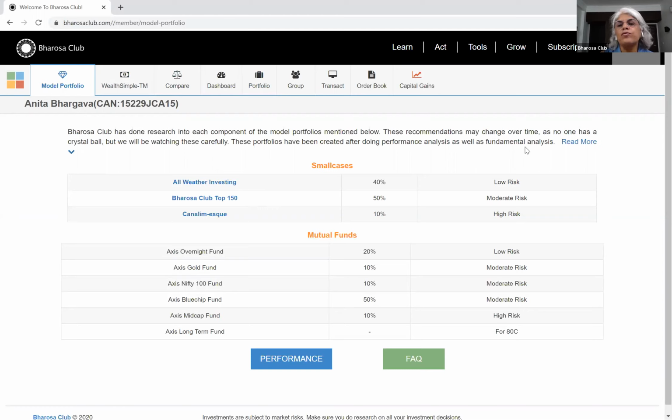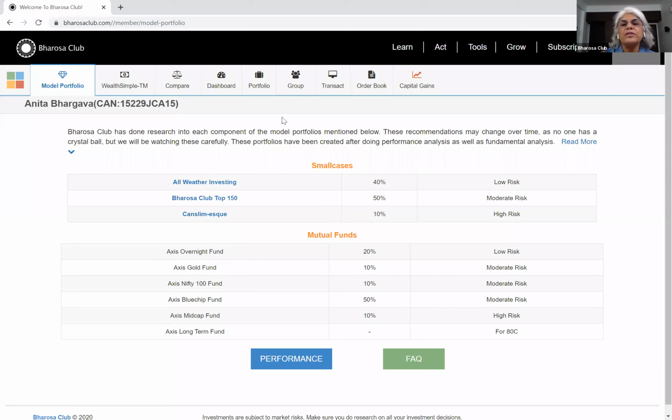The first model portfolio that we have is a small case portfolio, which consists of 3 small cases, one low risk, one moderate risk, and one high risk. Each of these is a link. You can click the link and read more about these small cases, and we encourage you to do so. Read the blog posts, read the fact sheet, understand the methodology. We have been through it and we're placing these before you, but we do request you to do this for yourself because, like we keep saying, never outsource your thinking. It's good to understand what you're doing.